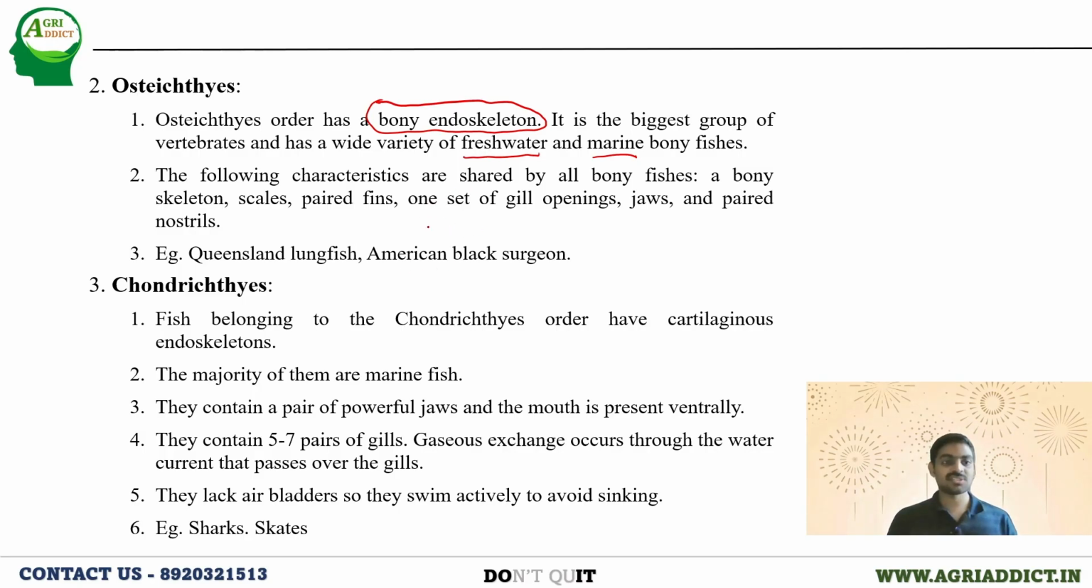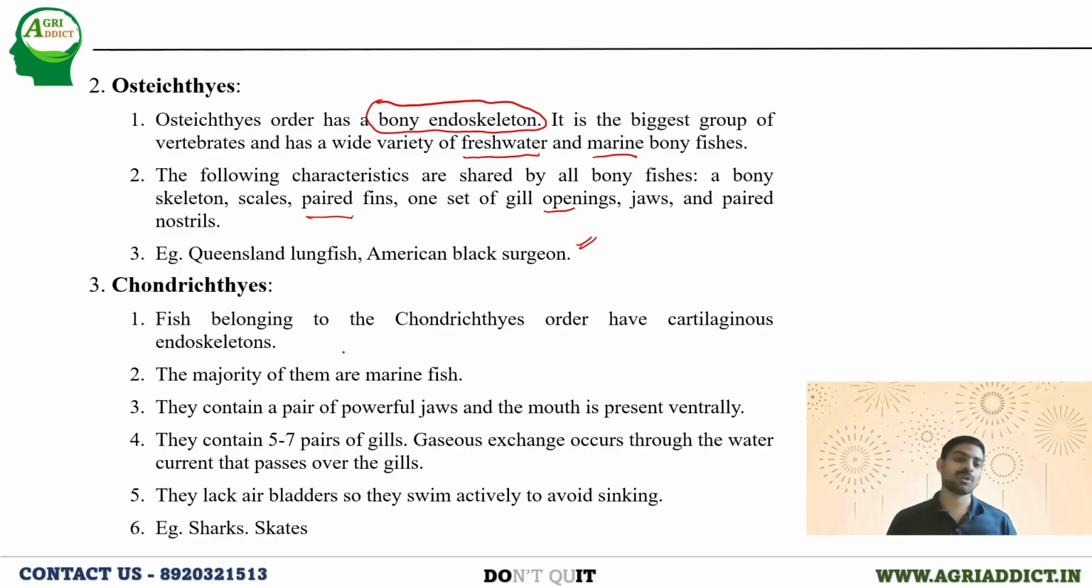And in addition to these fishes, the other important features which they share with other common fishes are that they will be having bony skeletons, scales, paired fins, and gill openings, jaws, etc. And talking about the examples, the Queensland lungfish and the American black sergio. These are the examples you can note down.